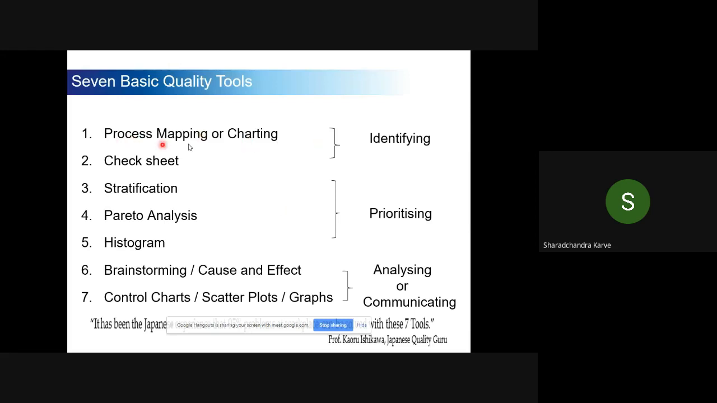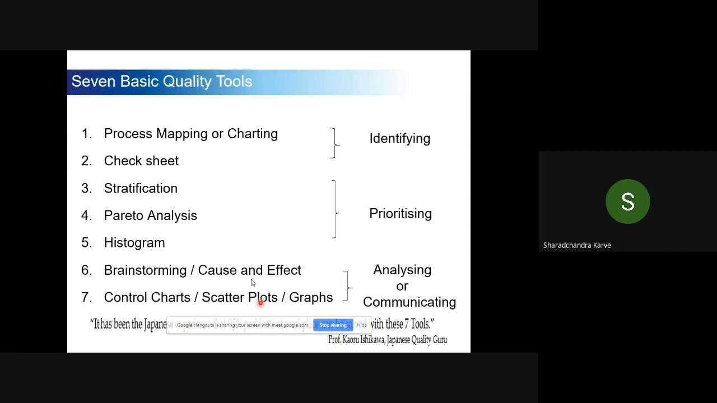Those tools are process mapping or charting, check sheet, stratification, Pareto analysis, histogram, brainstorming, and control charts. There are various charts which are used. The important one among them for you is the scatter plot, because we will be using the scatter plot ahead also in correlation analysis. It is important for you to understand how correlation analysis is used in industry, so that when you join any industry, you will have that background to analyze any problem for a root cause.